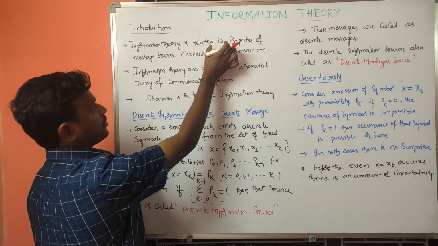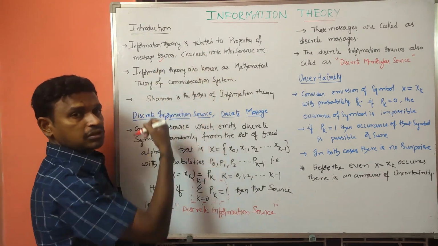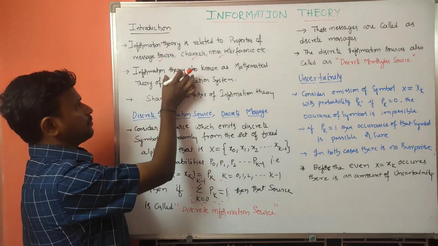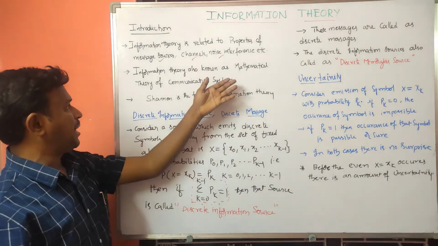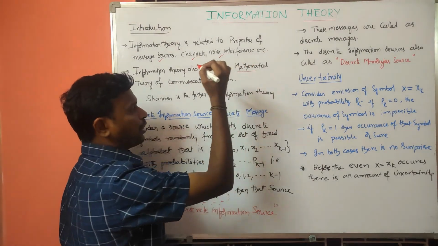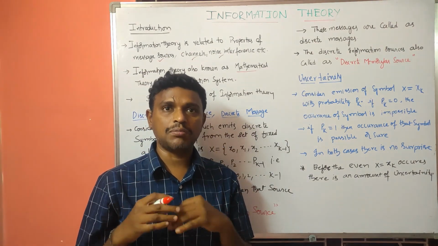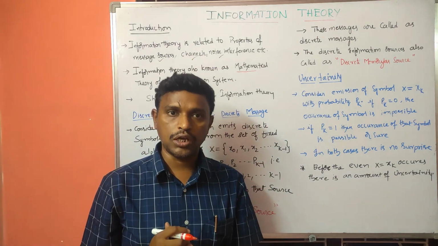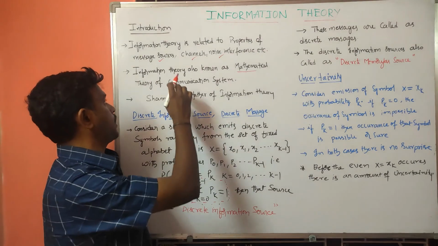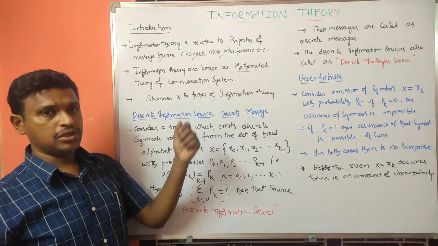Here information theory is related to the properties of message sources, that is discrete message sources, channels, noise, interference, etc. We do the mathematical modeling of the communication system, so that's why it is also known as the mathematical theory of communication system.